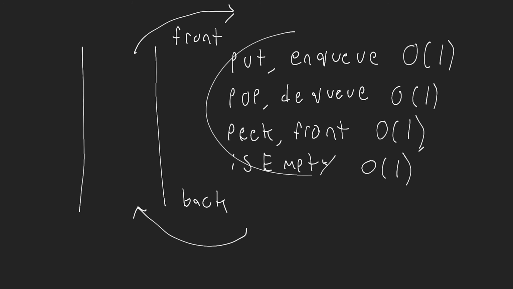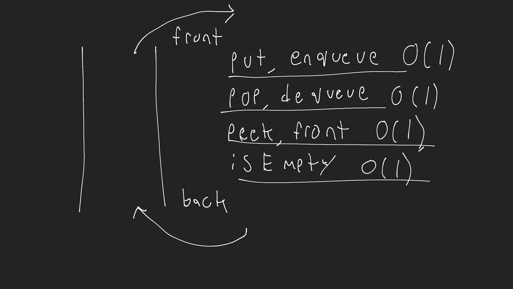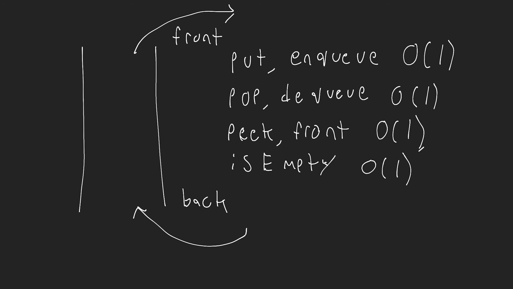Then we have these different operations that we expect to be implemented on a queue. Someone else could build the queue for us and we could use that, or we can build the queue ourselves. When we're building the queue, we want to make sure that the different operations have these time complexities, okay? So the property of a queue is that the put operation has a time complexity of constant time. Pop operation has a time complexity of constant time, etc. That's the value in using this data structure.